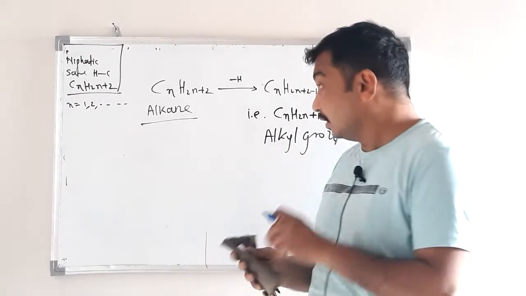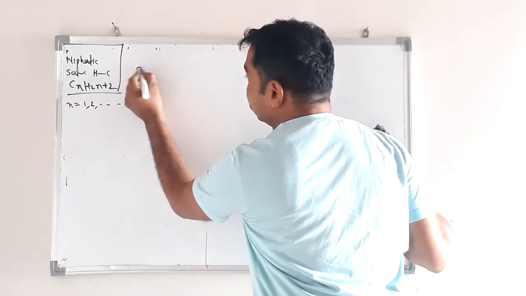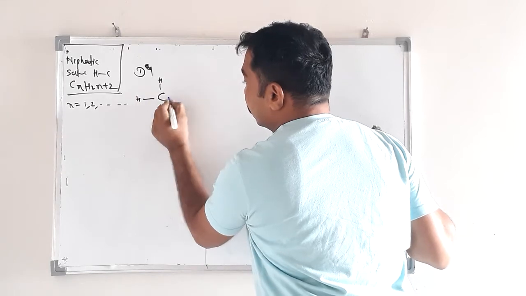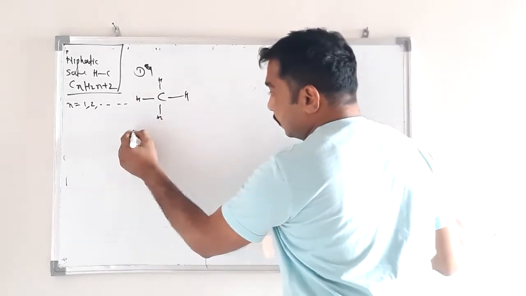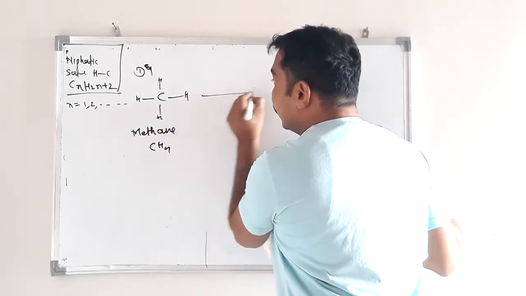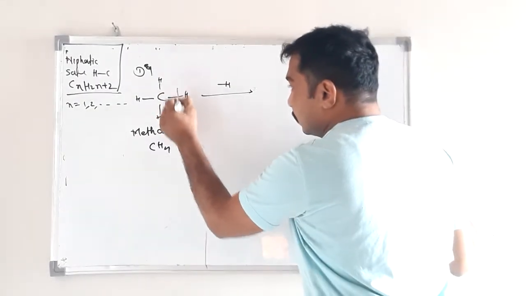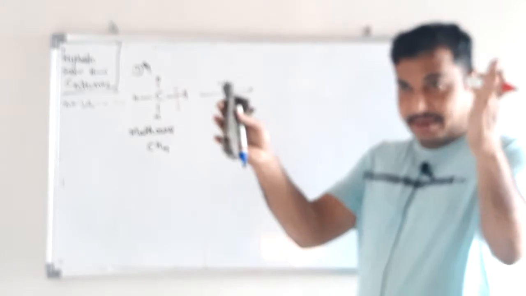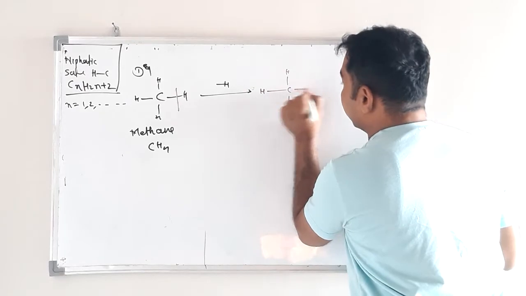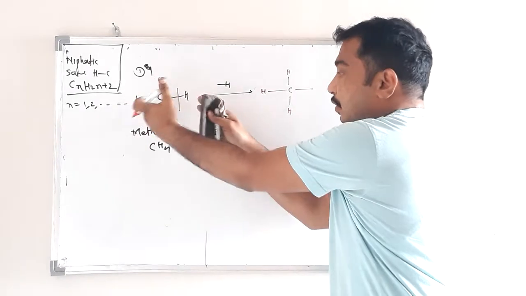See, again I will explain by taking an example. CH4. What is the name of this alkane? Methane. CH4. If we remove one of the hydrogen atoms, removing means breaking this bond, separating carbon and hydrogen. This bond is free. We have separated carbon and hydrogen from this.